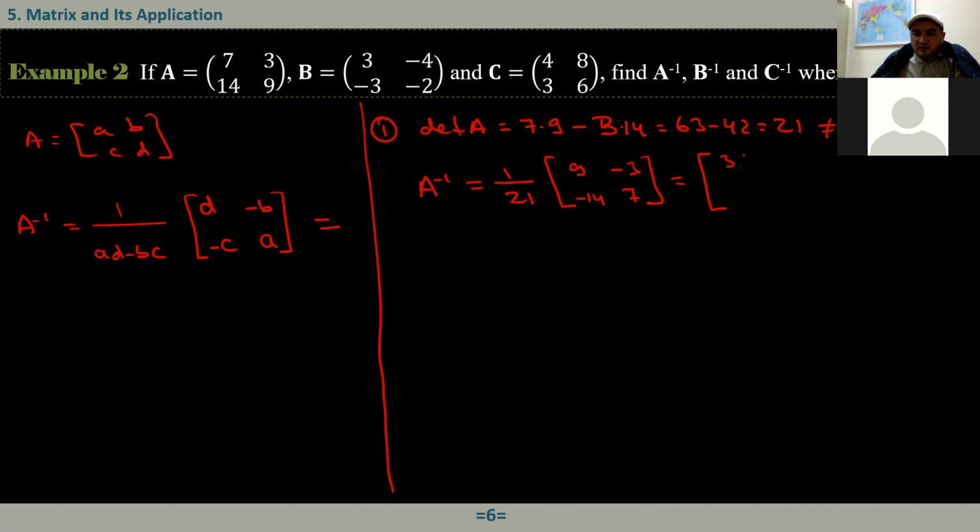So here we have 3 over 7, minus 3 over 21, which is minus 1 over 7, minus 14 over 21, which is minus 2 over 3, and 7 over 21, which is 1 over 3. Okay, this is how we find the inverse of the given matrix.